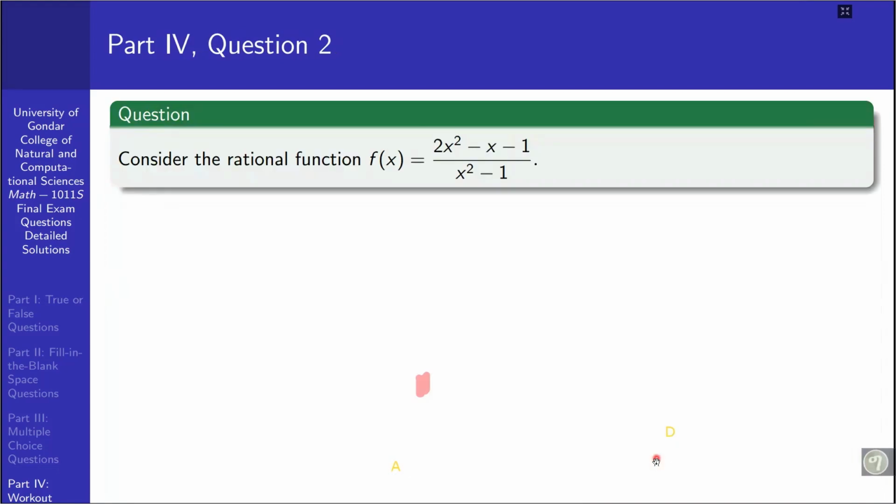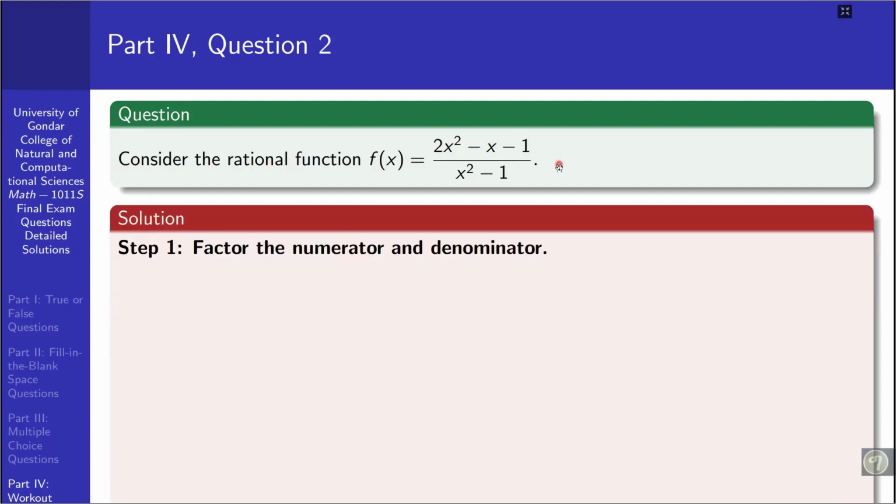Okay, the last question. The last question is about the graph of a rational function. Consider the rational function f of x equal to 2x squared minus x minus 1 over x squared minus 1. Then, okay, I think something is missed here.